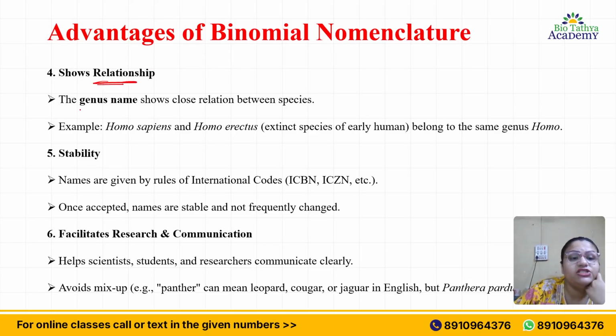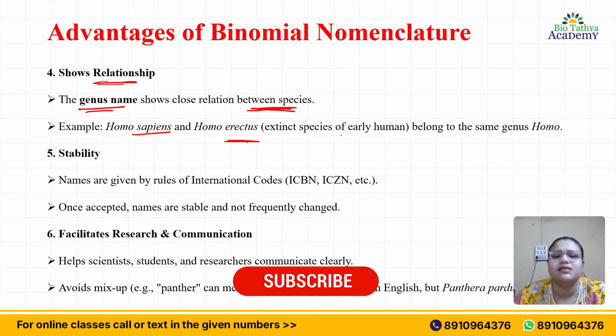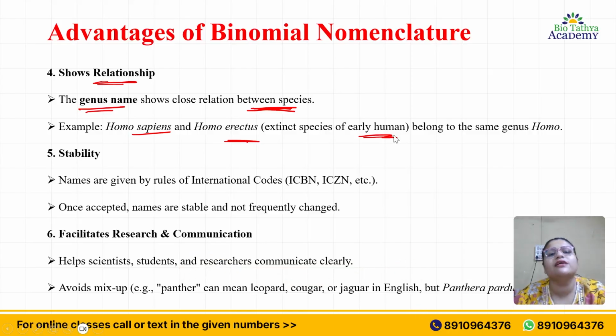How? The genus name shows close relationship between species. Between the species, if the genus is the same, we can understand that this follows a common lineage. For example, Homo sapiens and Homo erectus come from the same genus. Although Homo erectus is an extinct species of early human, think of just now I told you Lactobacillus vulgaricus and Lactobacillus acidophilus.